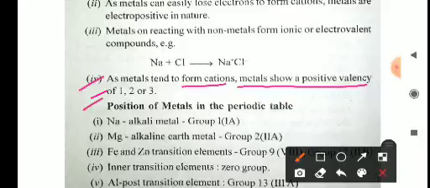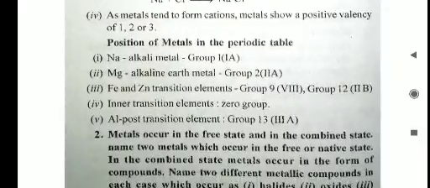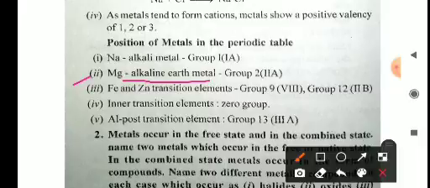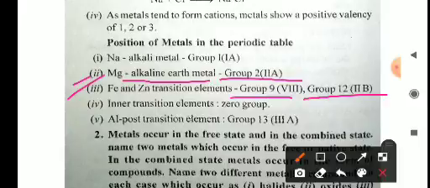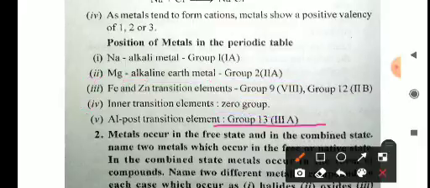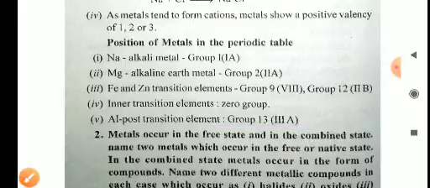Position of metals in the periodic table. Sodium, an alkali metal, is placed in the first group. Sodium is placed in the first group. Magnesium is called an alkaline earth metal, that is placed in group second or second A. Iron and zinc are transition elements, they are placed in group 9 and group 12. And inner transition elements are placed in the 0 group or inert group, and aluminium, that is a post transition element, is placed in group 13. So these are some elements and their positions in the periodic table.